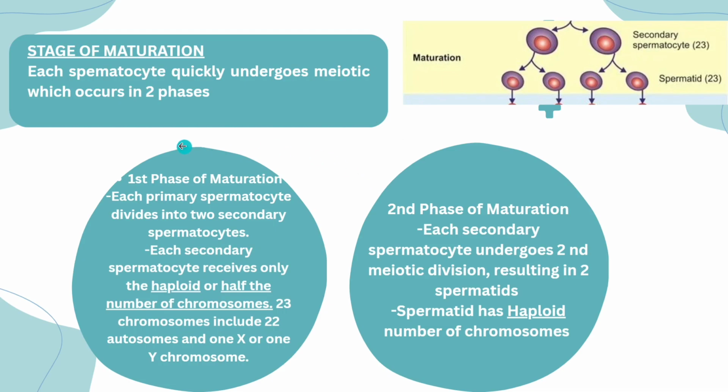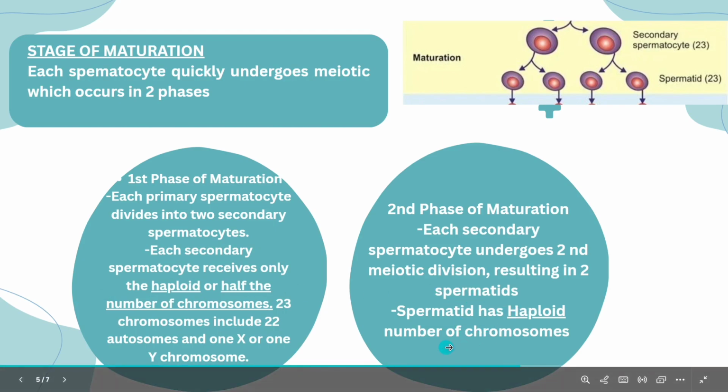So the main transformation from the stage of growth to the stage of maturation is the haploid number. Each secondary spermatocyte receives only the haploid, or half the number of chromosomes, that is only 23 chromosomes, not 23 pairs. And the spermatid has the haploid number of chromosomes. This is a main key feature to remember here.